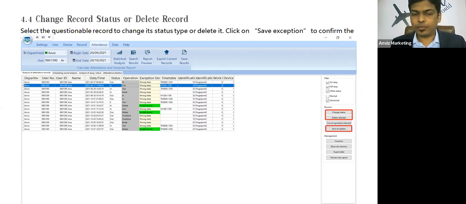Then we have the feature to change the state manually for a particular record. We can change the state from in to out, or from in to break, or break to in, or break to out, and so on. Suppose the software has assigned a wrong state, we can change it to the respective state and we will get the record accordingly.